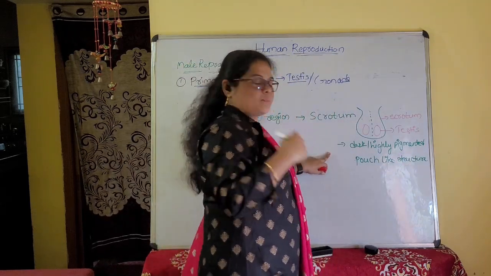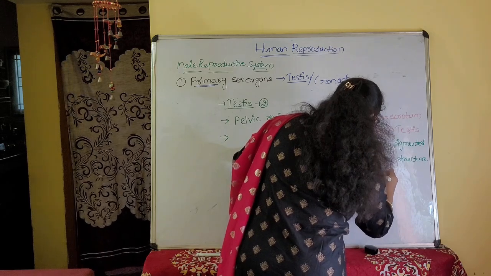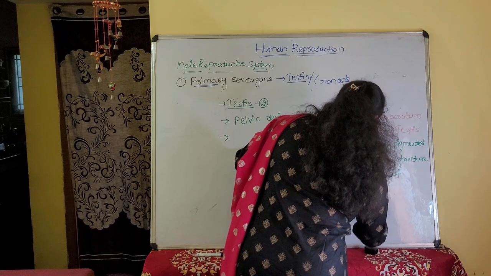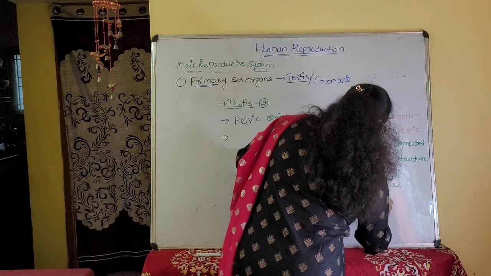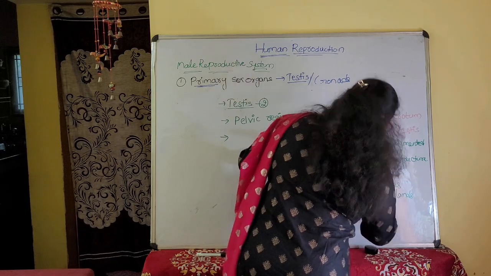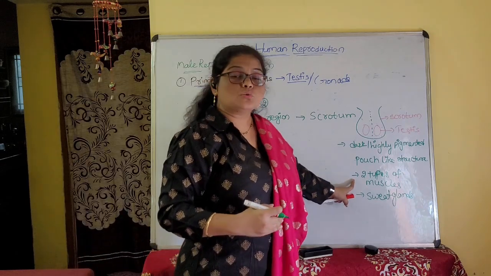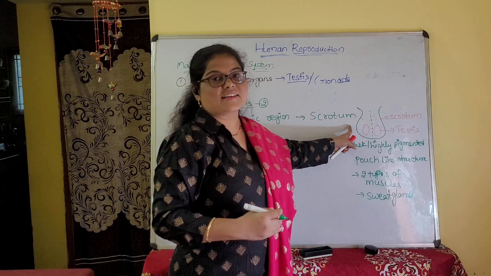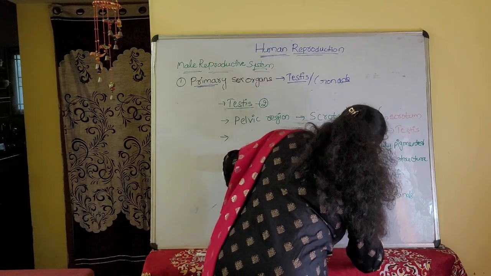In this, 2 types of muscles are present, and sweat glands are also present. Because of these sweat glands as well as the 2 types of muscles, the scrotal sac acts as a thermoregulatory organ.